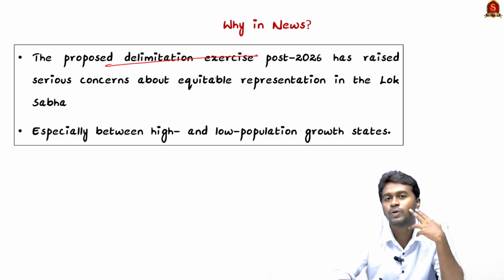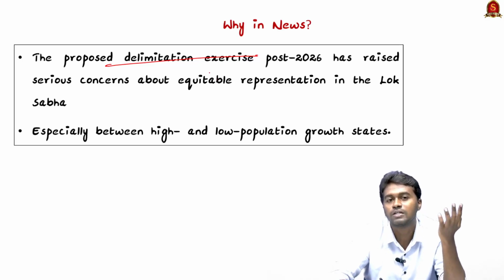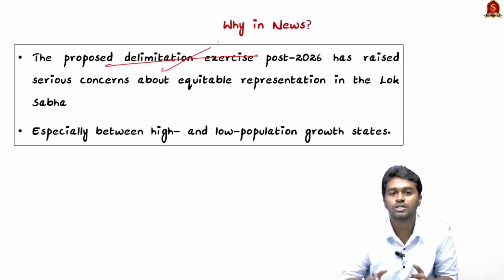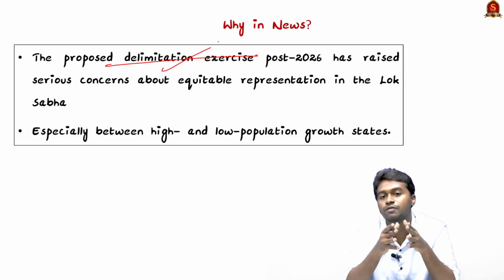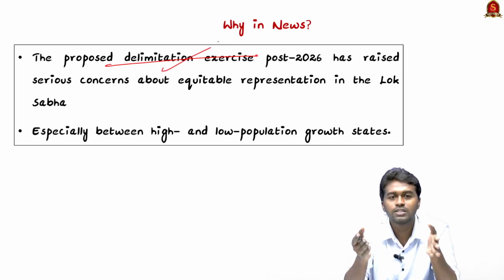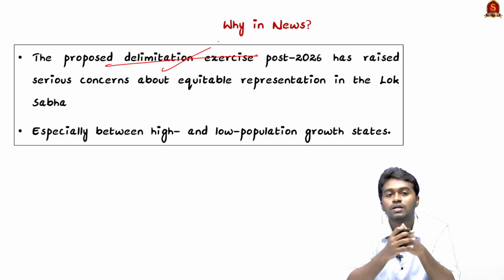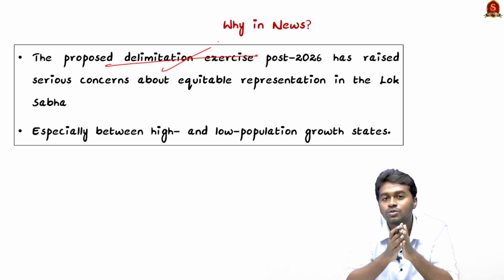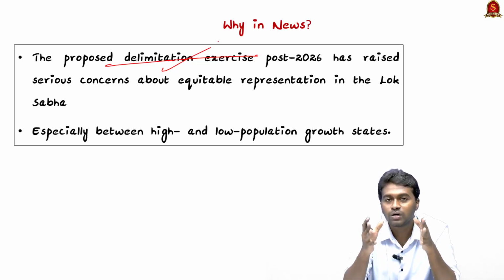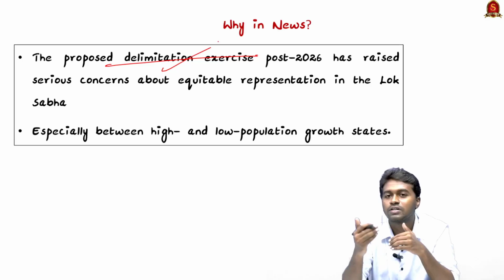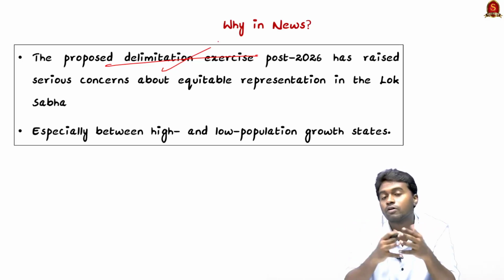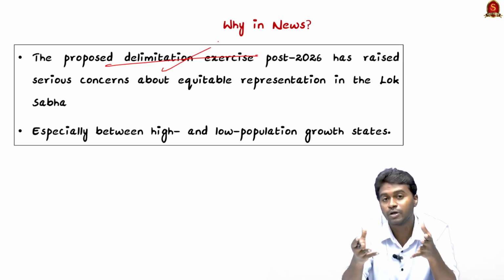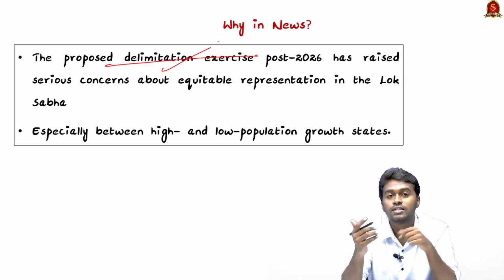And last month we know that Tamil Nadu organized an all-party meeting to discuss the concerns associated with the delimitation exercise of 2026. So the question is, what is meant by delimitation, and why are the southern states concerned with the delimitation exercise of post 2026? To answer this question, we have to understand what happened in India after the independence and how the Indian demography changed after the Indian independence. So without much delay, let's get into the discussion.